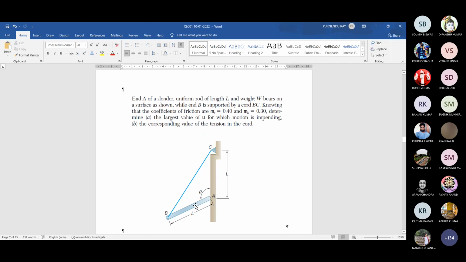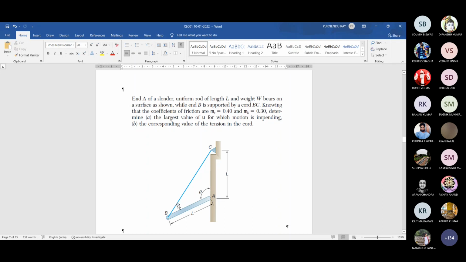So you have to draw the free-body diagram. You take out this rod AB, remove all these supports, and show the active forces and the reactive forces. In the free-body diagram, you simply consider this part AB. There will be tension only at B, suppose it is TBC. Here there will be friction and the normal reaction. The normal reaction will be horizontal, perpendicular to the vertical wall, acting towards left.